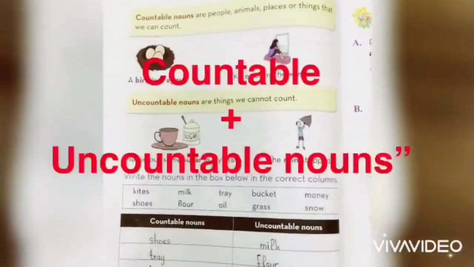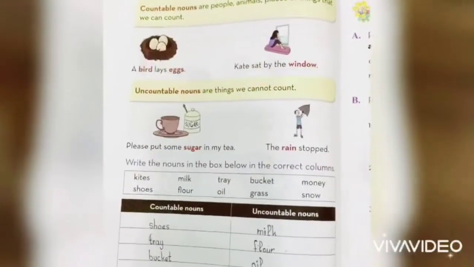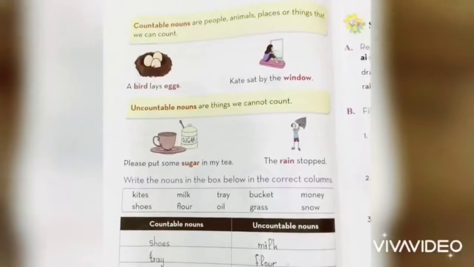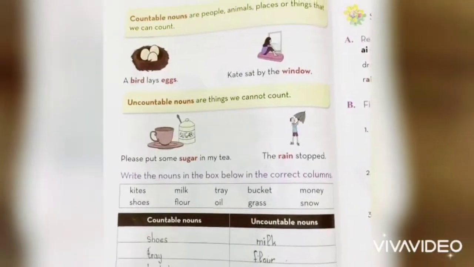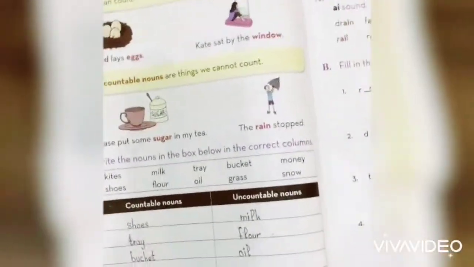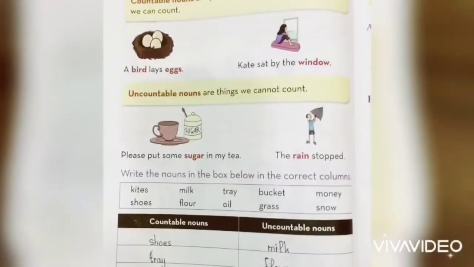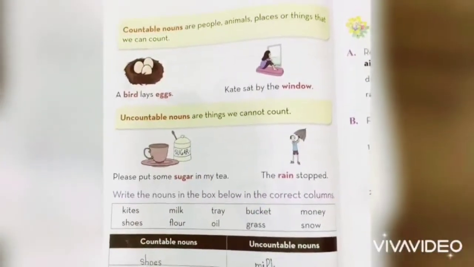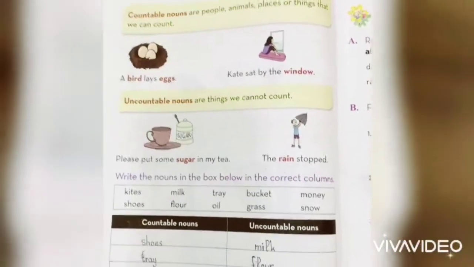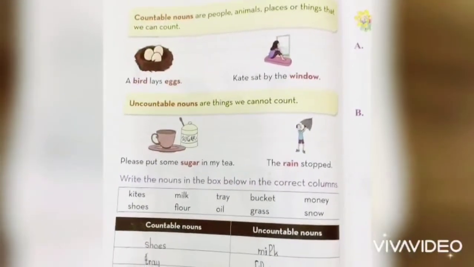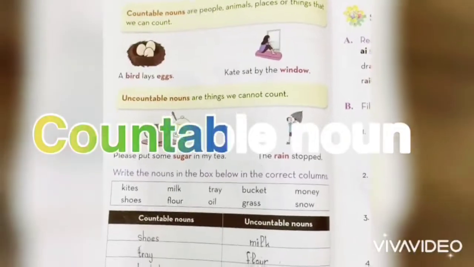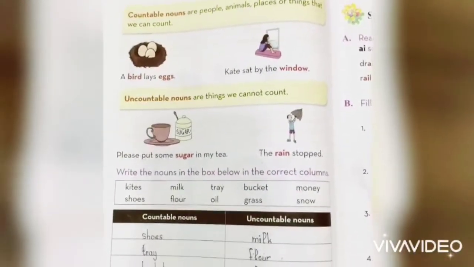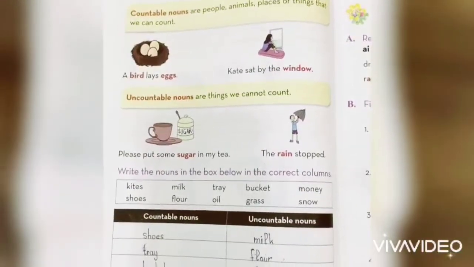Today our topic is very interesting: countable and uncountable nouns. Of course, book, unit number 6, this is a bird. Today's page number is 62, and I'm going to describe countable nouns and uncountable nouns. It's understood from the word countable noun, we can judge what the meaning is. Countable nouns mean those objects which we can count easily.